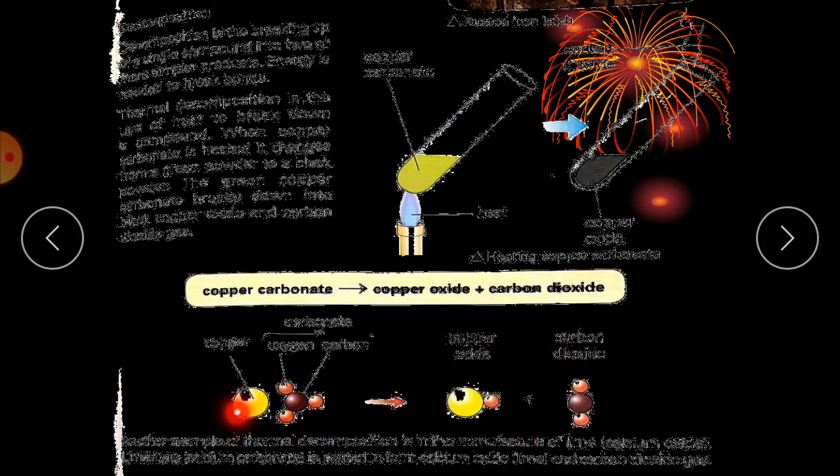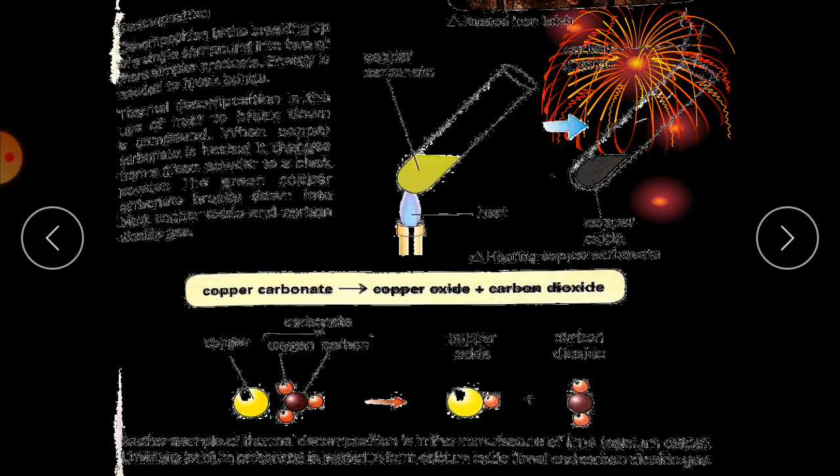This is copper, this middle ball is C, and these particles are O. Sorry, the symbol of copper is Cu. This is Cu, and this shows the O: copper oxide and carbon C, and these two particles are O2, carbon dioxide.